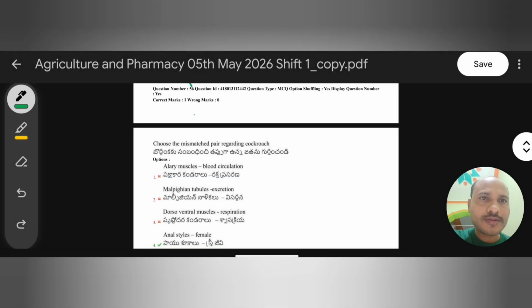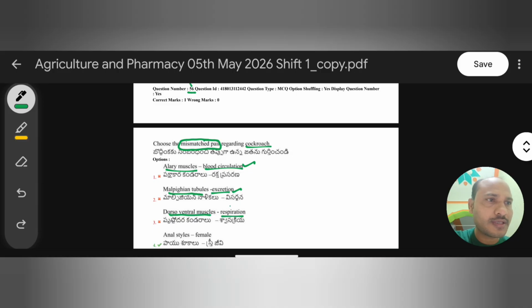Okay, so next, question 56. Choose the mismatch pair, meaning the incorrect pair regarding cockroach. Alary muscles are present in blood circulation. Yes, this statement is right. Malpighian tubules are seen in excretion. Yes. And dorsoventral muscles are seen in respiration.